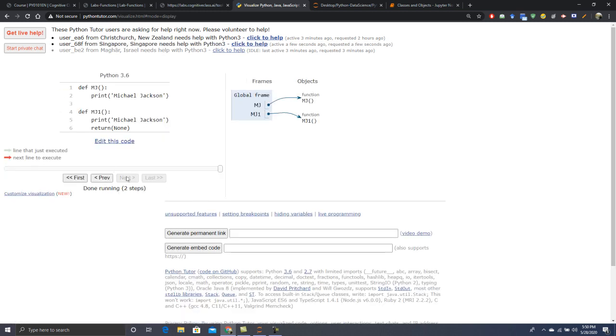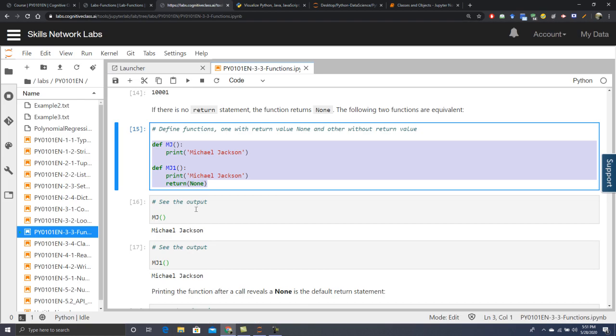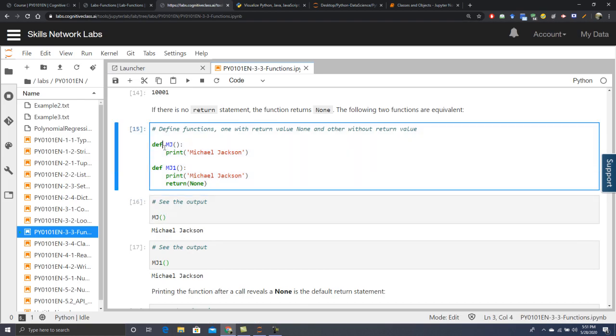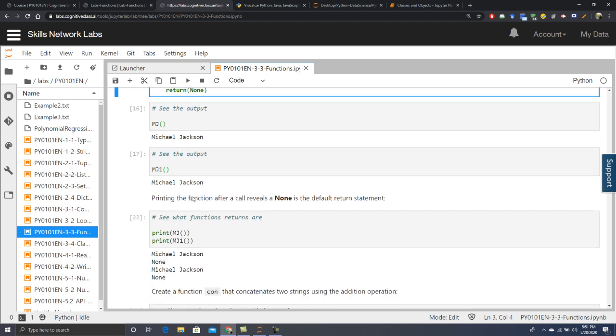Define and nothing, because it does not return anything. Here there is no return defined, and here the return is None, so it is not giving me any output. Over here in the virtual classroom, it just prints out Michael Jackson because it goes line by line.